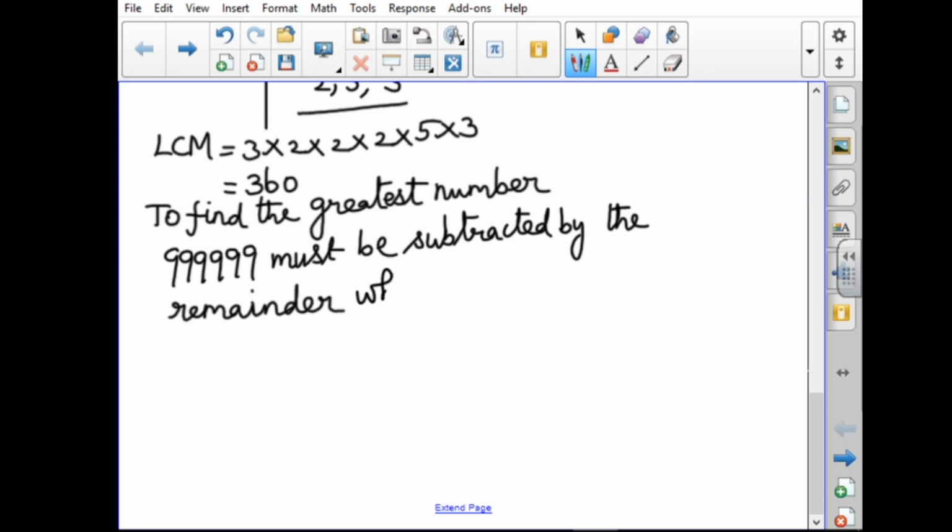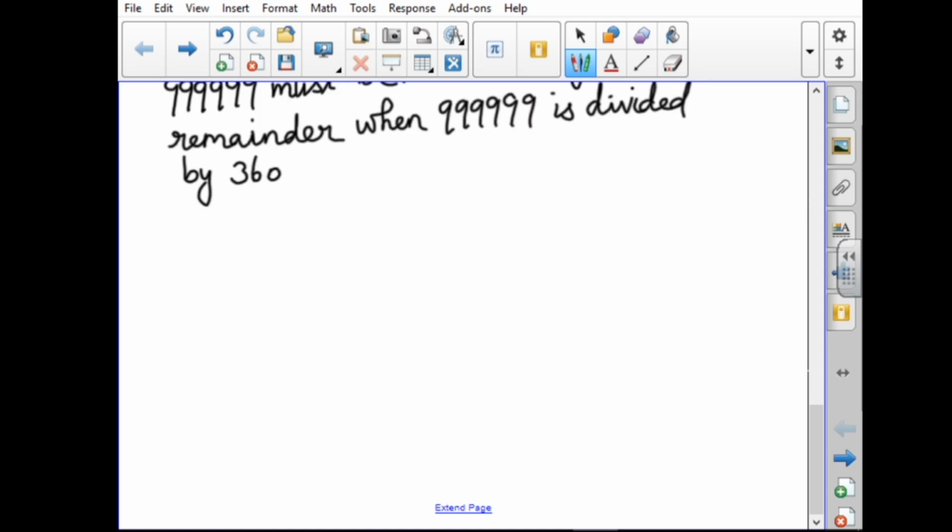when this 6-digit number is divided by the LCM, which is 360, divided by 360. Now we divide. Take the greatest 6-digit number. We do the division. 360. So take the first 3 digits. 2 times, this is 720.